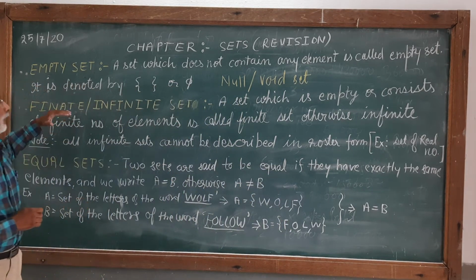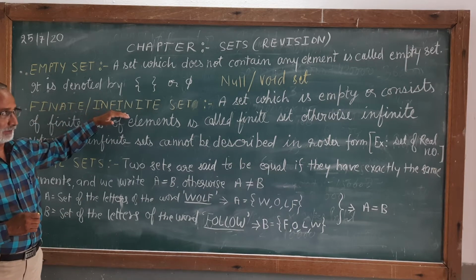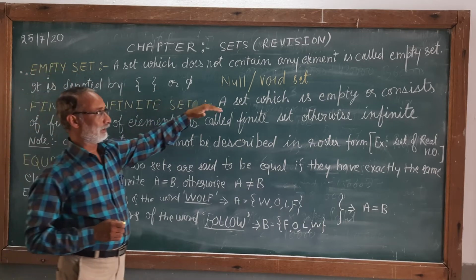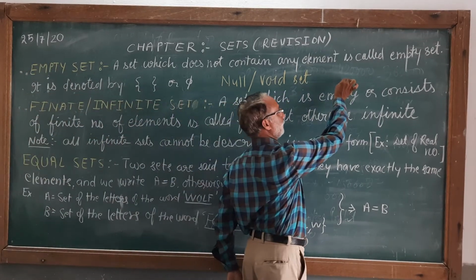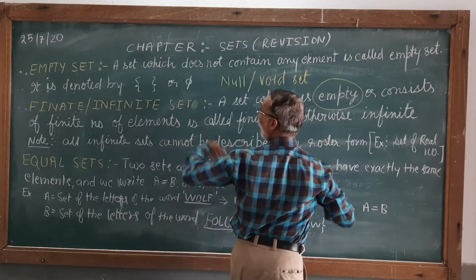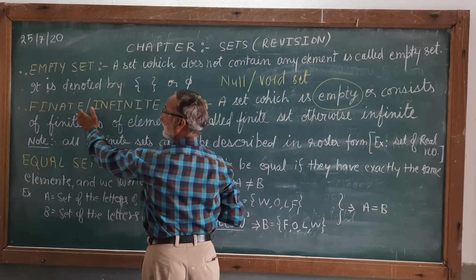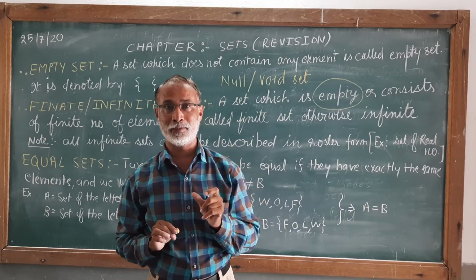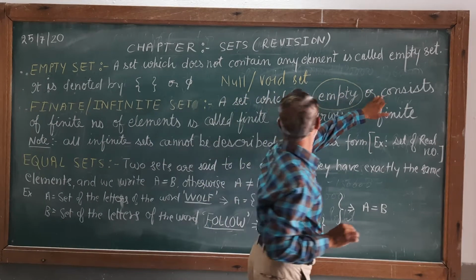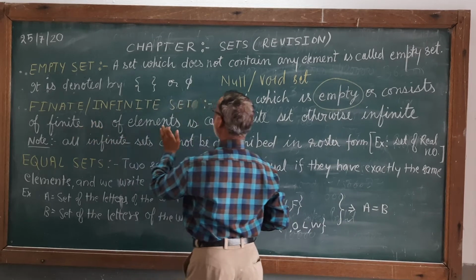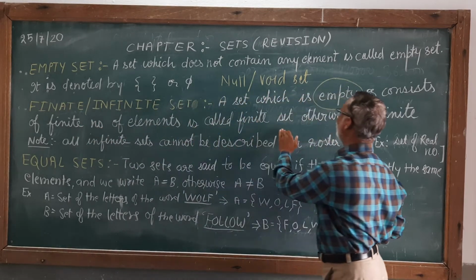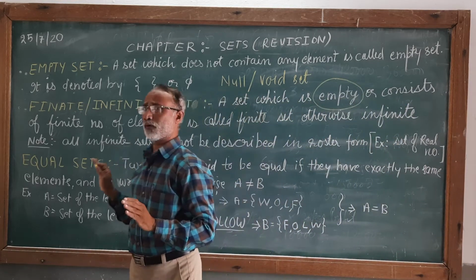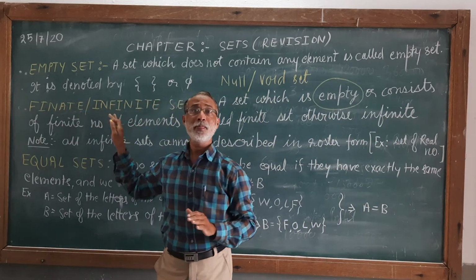Another one, finite or infinite sets. Again, according to the given word, any set which is either empty, now here it is important, that means all the empty sets are finite sets because they contain zero elements. Zero is a finite number. A set which consists of a finite number of elements is called a finite set, otherwise infinite. Now it is very clear from the definition about finite and infinite.